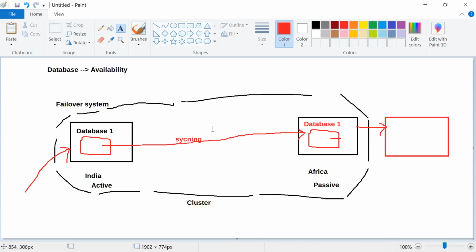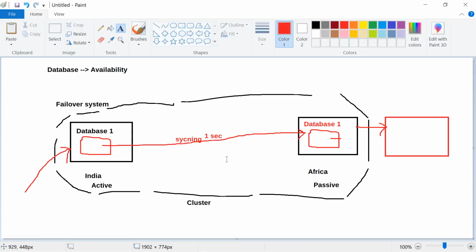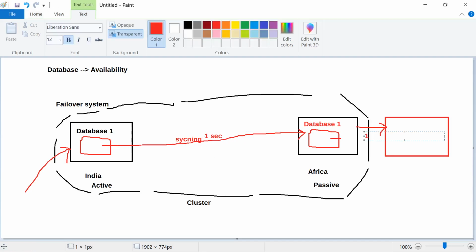So the time taken to sync this one may take 1 second, then the time taken to sync this will be more than 1 second, right? It will be maybe 2 seconds.